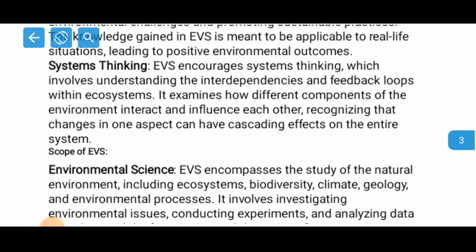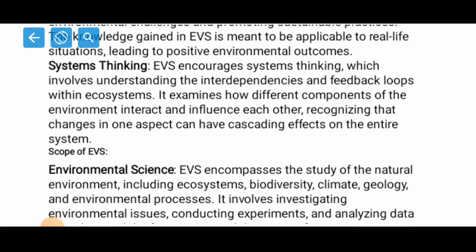Now, systems thinking. EVS encourages systems thinking, which involves understanding the interdependencies and feedback loops within ecosystems. It examines how different components of the environment interact with and influence each other, recognizing that changes in one aspect can have cascading effects on the entire ecosystem. So all the components of the environment are interdependent, all right?